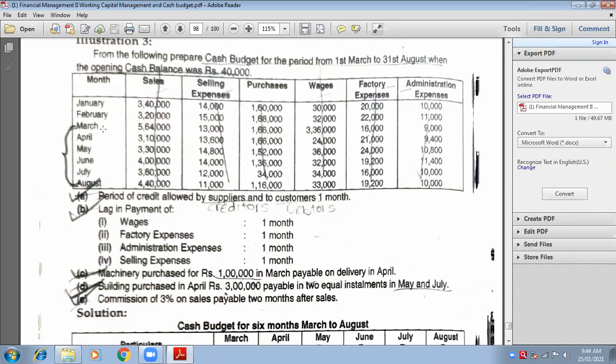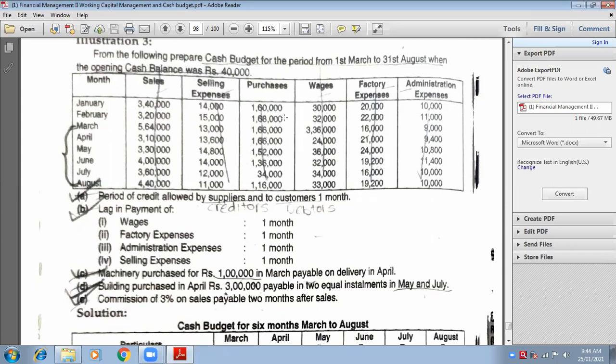February wages will be paid in the month of March. Have you made the column of March? Yes, ma'am. How much it will be shown? 32,000. Very good. 32,000 will be shown in the month of March. Actually, it is related to the February wages, but you need to show it in the month of March.